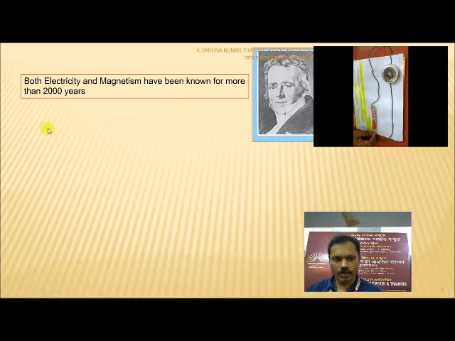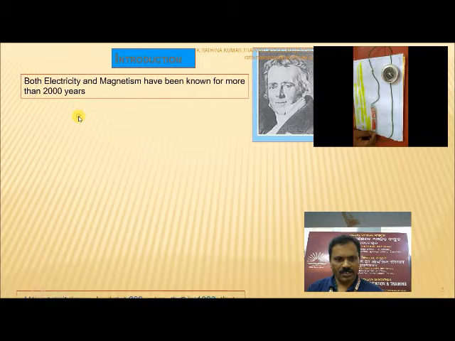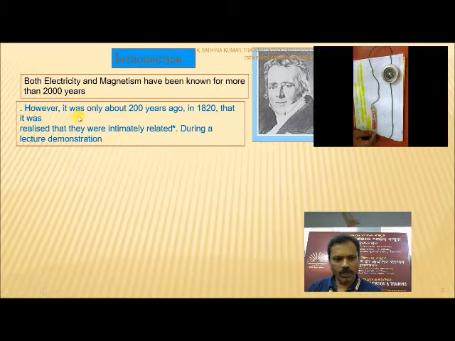Let's talk about this more. Both electricity and magnetism have been known for more than 2000 years. However, it was only about 200 years ago, in 1820, that it was realized that they were intimately related.